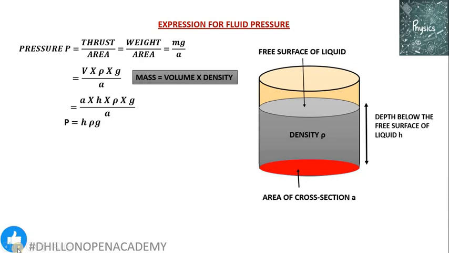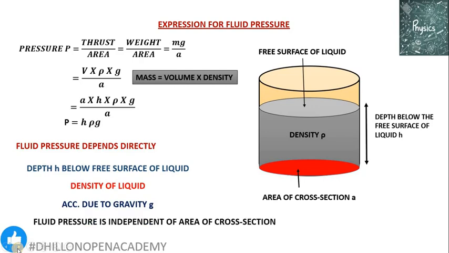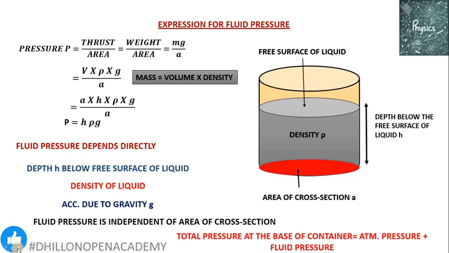So the expression for fluid pressure is equal to the product of the depth of the liquid below the free surface, the density of the liquid, and the acceleration due to gravity. So fluid pressure depends directly on the depth below the free surface of the liquid, the density of the liquid, and the acceleration due to gravity. Fluid pressure does not depend upon the area of cross section.